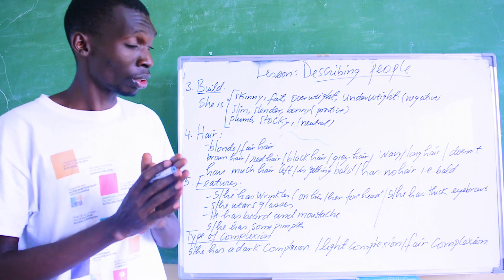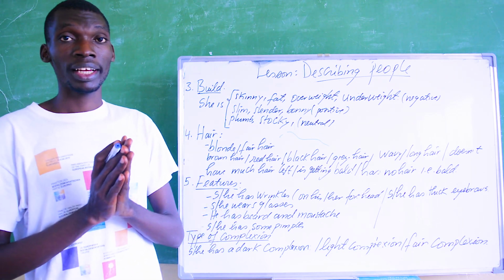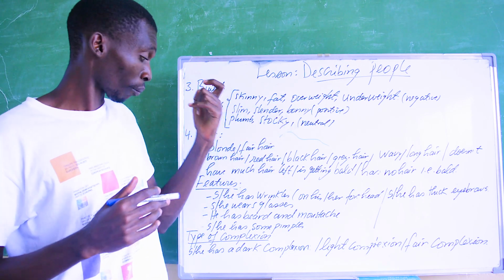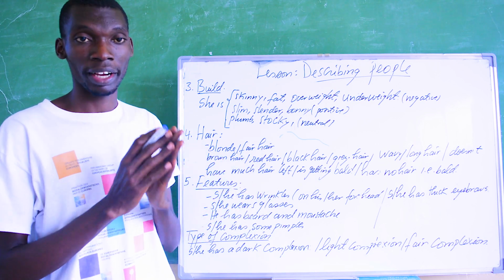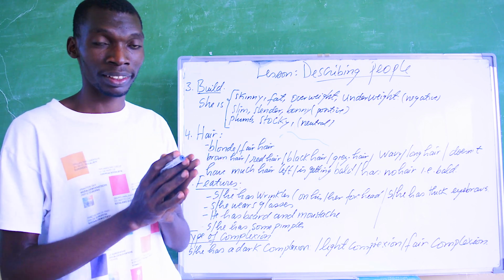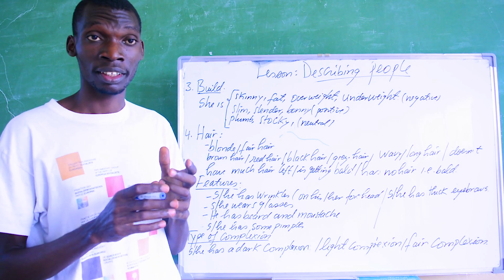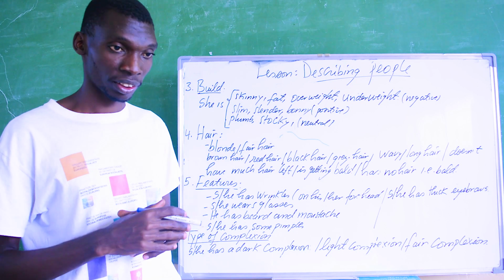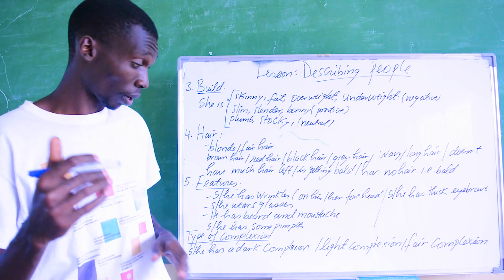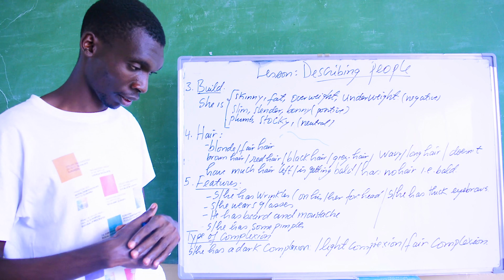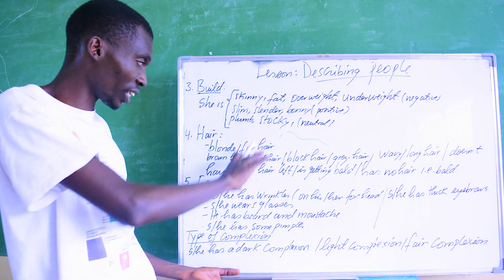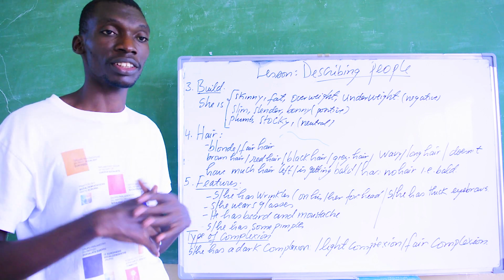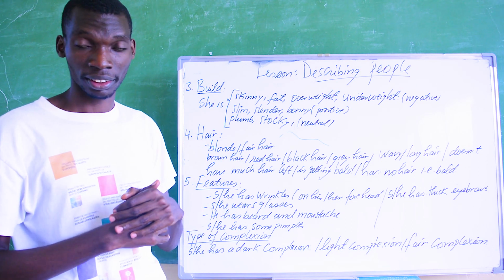So now I'd like to give you some examples on how to use these six points combined together. The first is age, then height, and then comes build, hair, and features. And the final point that covers the bonus one is type of complexion. So I'm going to combine all these together into one long sentence when describing someone like Olivier.